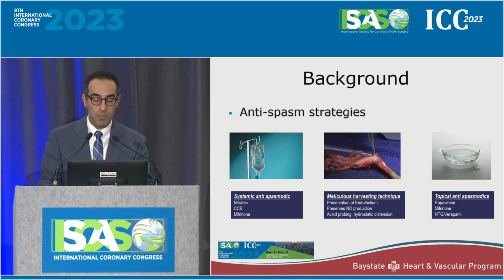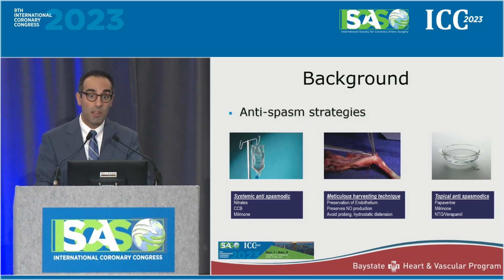So there's other anti-spasm strategies that many of us employ, certainly systemic medications, but also, in terms of your technique of harvesting, not only in open, but also endoscopic harvesting, making sure to preserve the endothelium, not over-distending, and just trying your best, of course, in terms of limited touch versus no-touch techniques to really preserve this graft and try to prevent spasm. And of course, topical antispasmodic can be used.